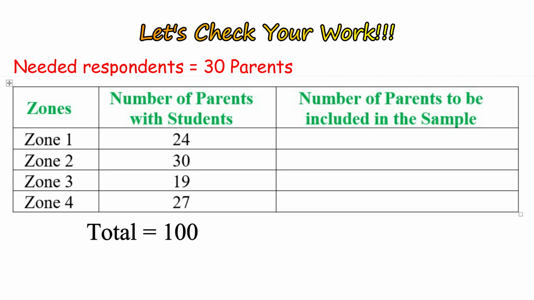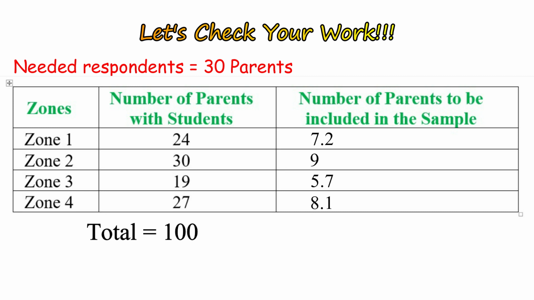Next, to compute for the number of parents to be taken from each zone, we will simply divide the size of each zone by the total population, which is 100, and multiply our answers by the desired number of samples, which is 30. So 24 divided by 100 times 30 is 7.2. For zone 2, 30 divided by 100 times 30 equals 9. For zone 3, 19 divided by 100 times 30 is 5.7. Finally, for zone 4, 27 divided by 100 times 30 is equal to 8.1.